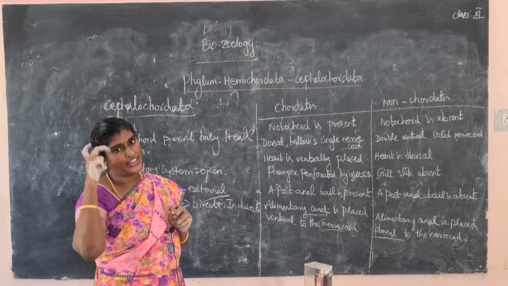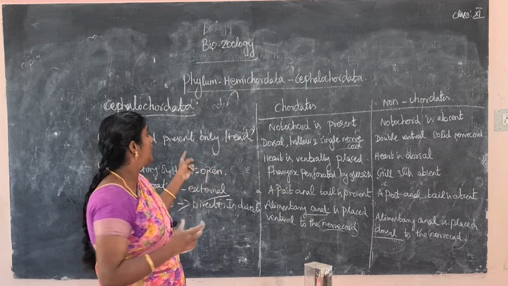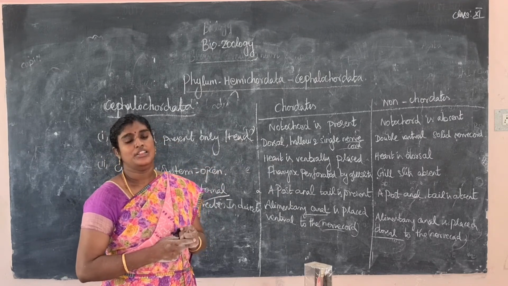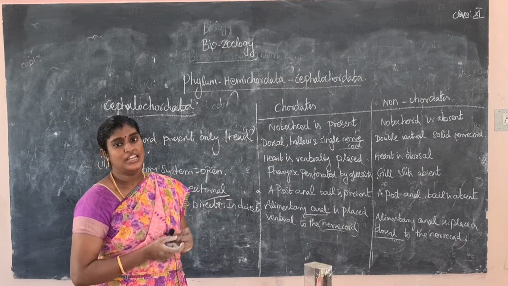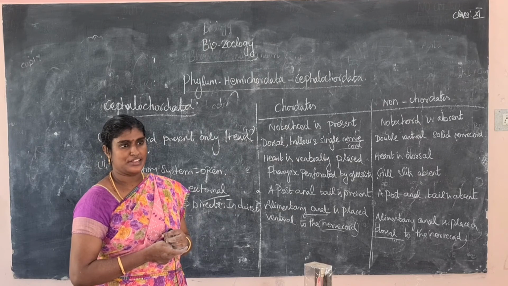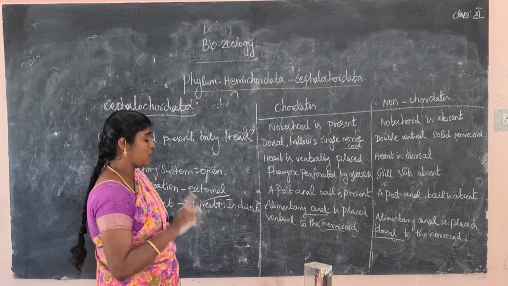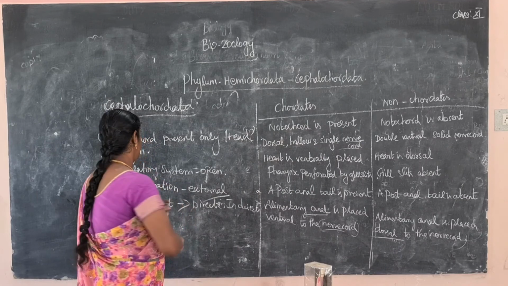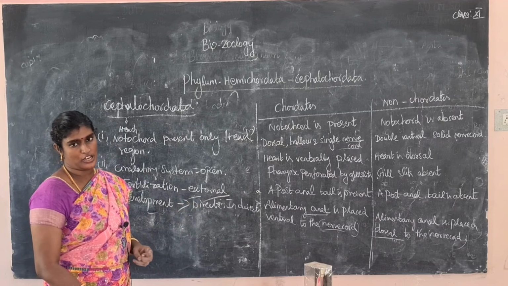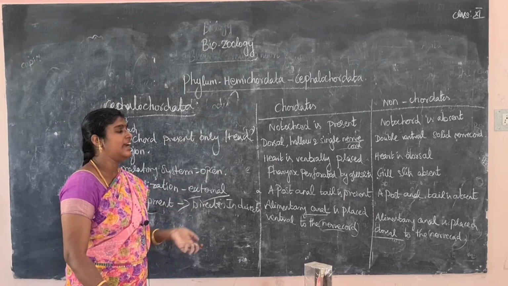Cephalization, that is head formation, first started in the Cephalochordata family. The pharyngeal gill slits are present. In this type of animal, fertilization is external. The circulatory system is the closed type. The fertilization is external. This type of animal is a hermaphrodite or monoecious animal. So the development may be direct or indirect.